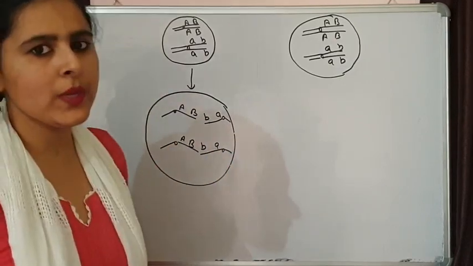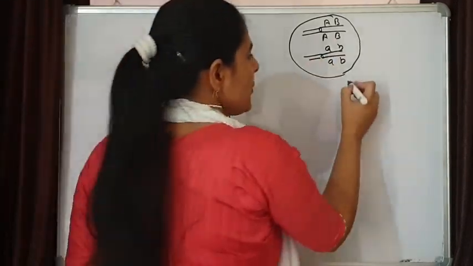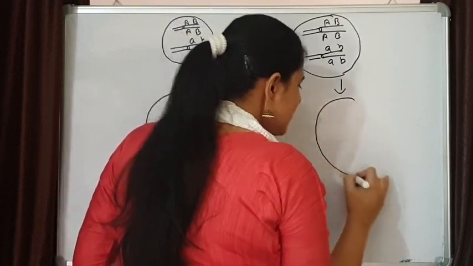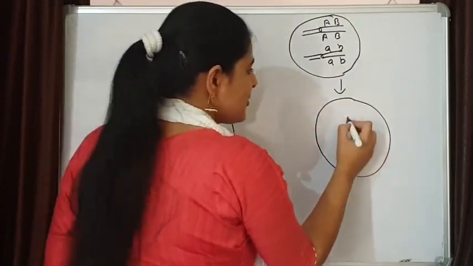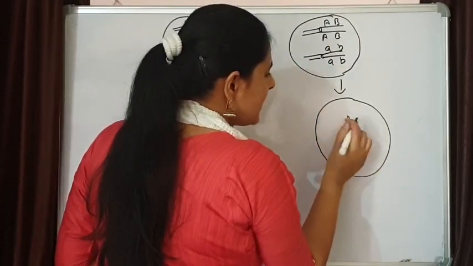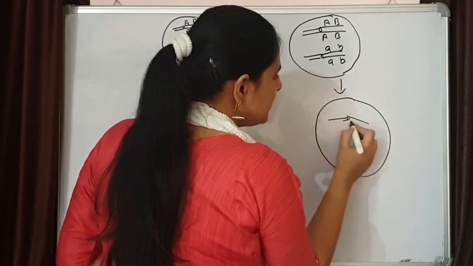This is happening over here, but here crossing over has occurred, meaning there is exchange. It is moving like this.